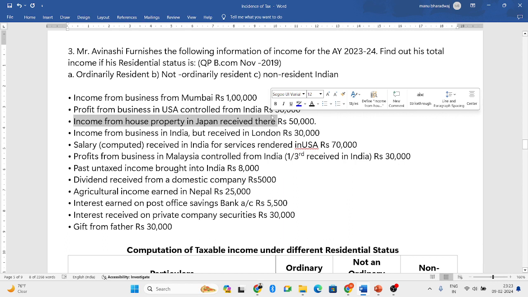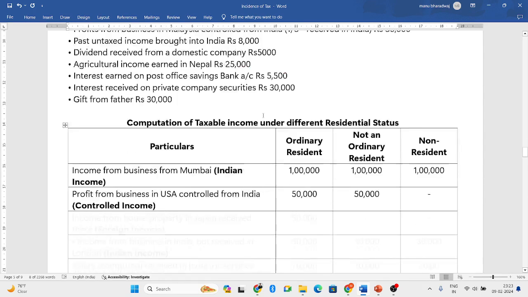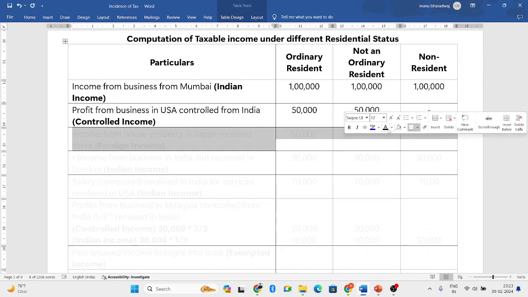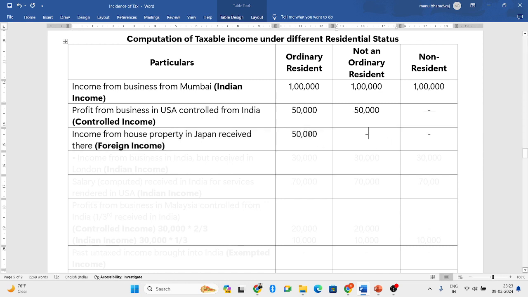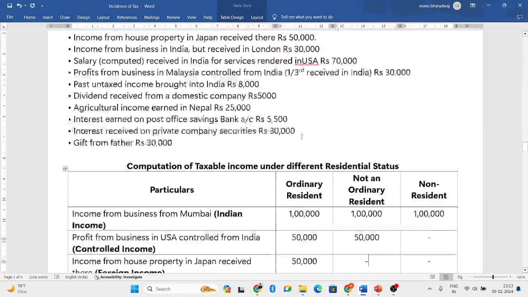Next, income from house property in Japan received there. So arising aspect is in Japan and you're receiving the income in Japan. Both are in Japan, which is outside India. So when it is outside India, we consider it as foreign income. So it is a foreign income from house property. When it is a foreign income from house property, only ordinary resident will be taxed because it is foreign income from other sources.